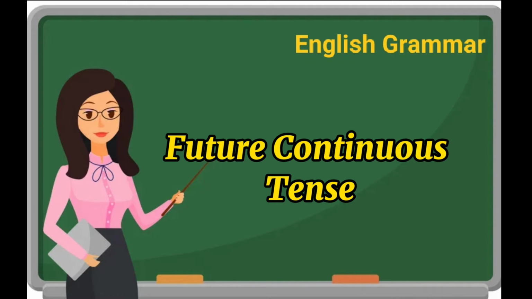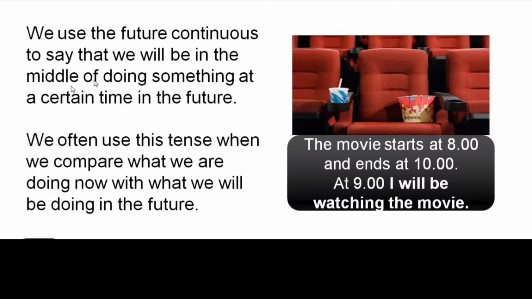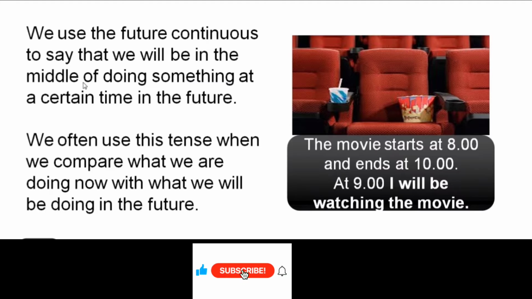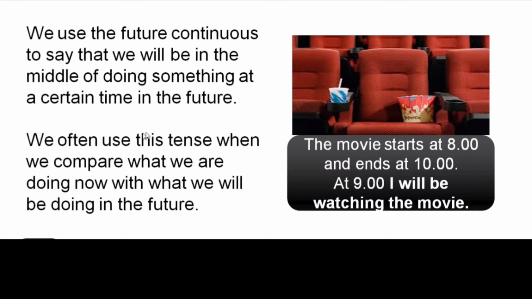Let's get started. Now, we use the future continuous to say that we will be in the middle of doing something at a certain time in the future. Remember that we often use this tense when we compare what we are doing now with what we will be doing in the future. Have a look at the example over here.